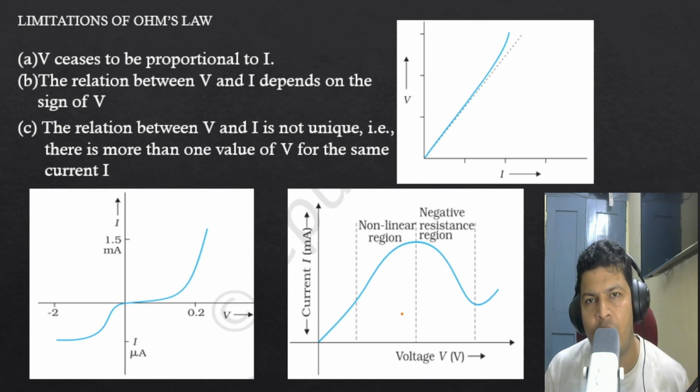If we give a voltage, heat will be produced because of the flow of current, and this heat will raise the temperature of the conductor. Because of the change in temperature of the conductor, resistance will increase. So now voltage does not depend directly on the current. So there is a variation which is not linear. So this is what they want.